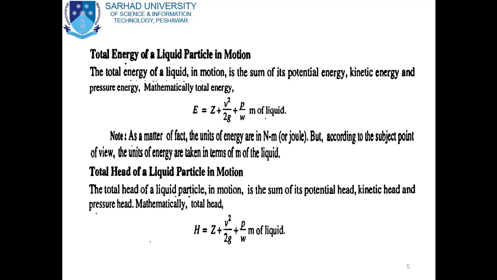The other topic is the total head of a liquid particle in motion. The total head of a particle in motion is the sum of its potential head, kinetic head, and pressure head. Mathematically, total head H is equal to Z plus V square divided by 2G plus P divided by omega meters of the liquid. So the sum of the potential head, kinetic head, and pressure head is known as the total head. Here in the equation, H is the total head, Z is the potential head, V square divided by 2G is the kinetic head, while P divided by omega is the pressure head.